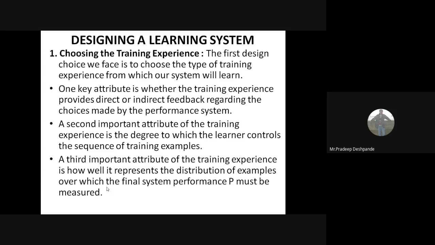Second attribute is the degree to which the learner controls the sequence of training examples. So, for example, the learner might rely on the teacher to select informative board states and to provide the correct move for each. This is in case of what? Checkers problem. Okay. Sometimes the learner will rely on the teacher. He will ask the teacher to select the next move. How we actually do it is based on the board state.